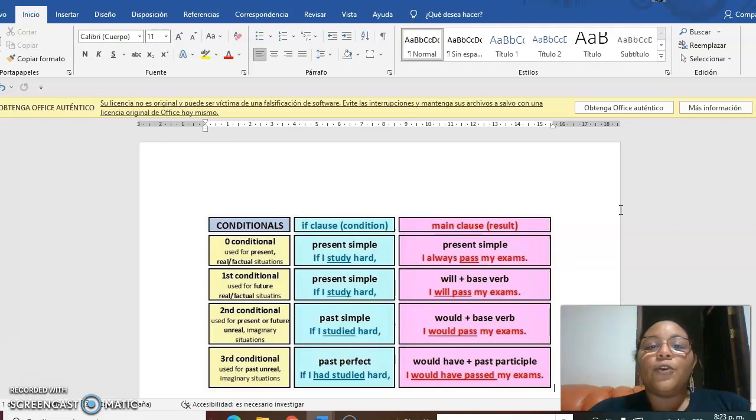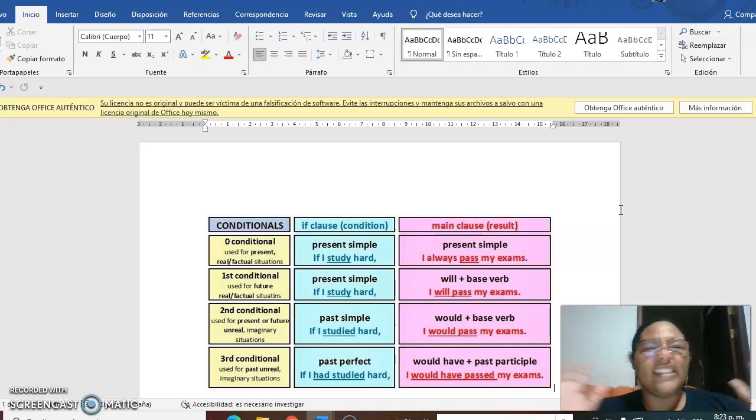First, you have to know the if clause, the first part, is in simple present, and the main clause, the second part, is in the same tense. Look at this example. If I study hard, I always pass my exam. Simple present and simple present. That is the same.